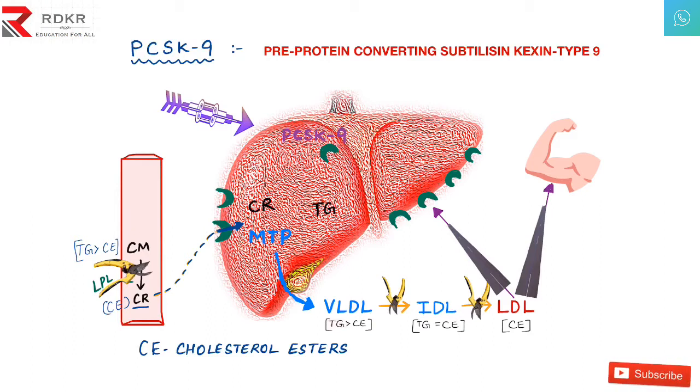Now what is left in the box? The triglycerides and the cholesterol esters have become equal. This box name is intermediate density lipoprotein, that is IDL. After some duration, again this box is in transport. While it is traveling, again some thief enters, takes one more cutter and takes all the triglycerides which are left over in the box, and he runs away, because the thieves are fond of triglycerides here. If all the triglycerides are gone, what are we left with? We are left with only the cholesterol esters. And this box name is low density lipoprotein.